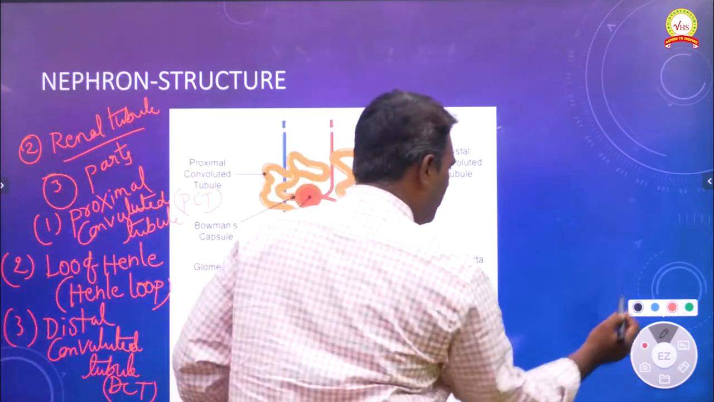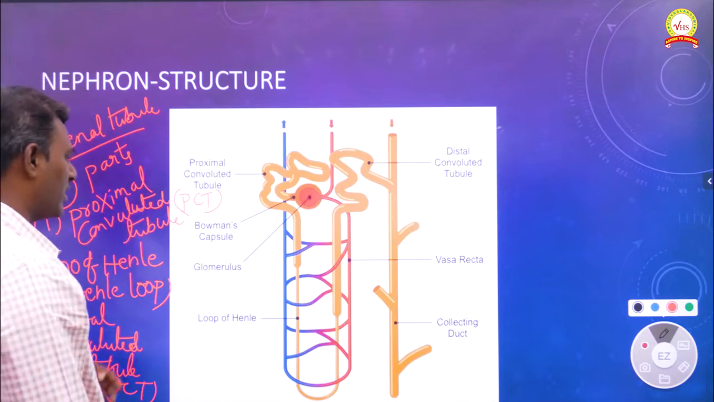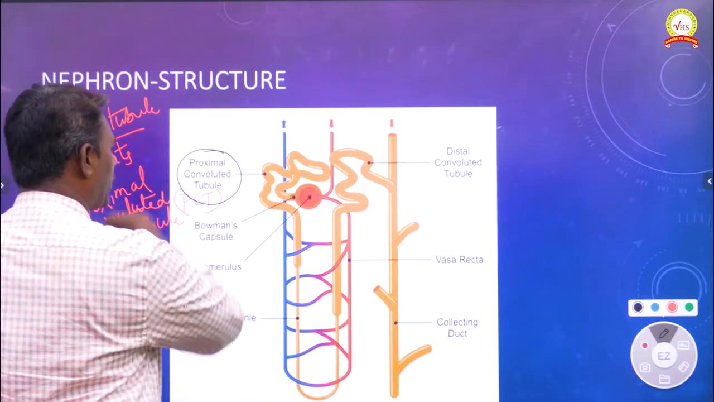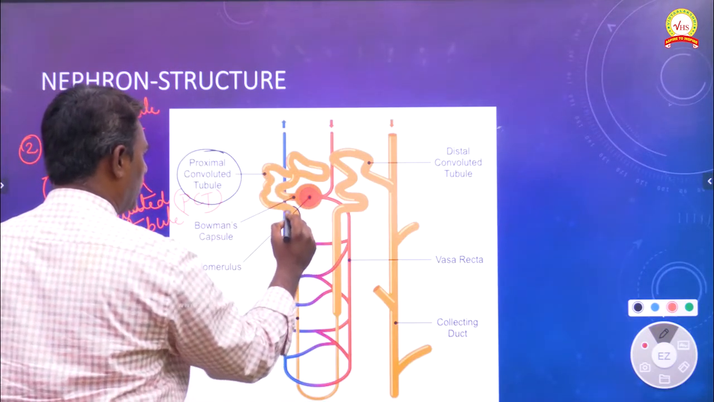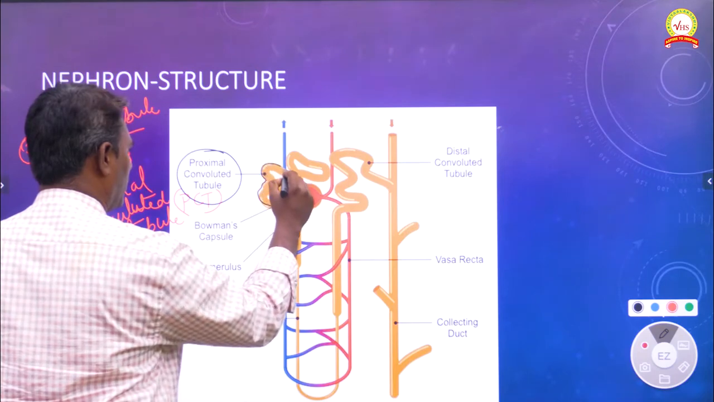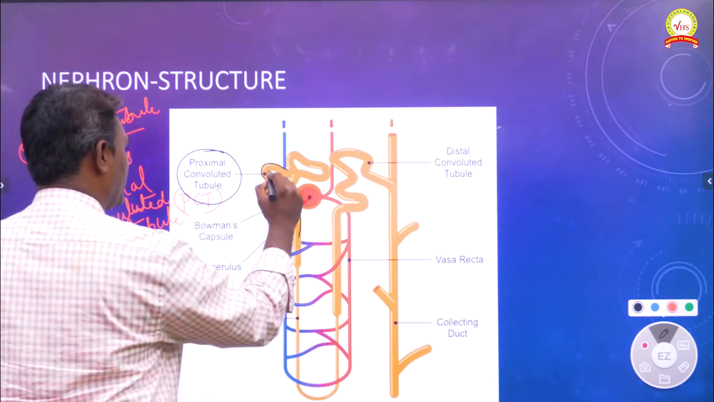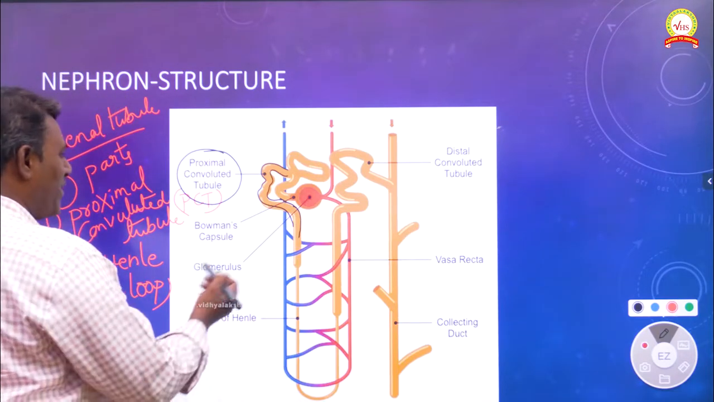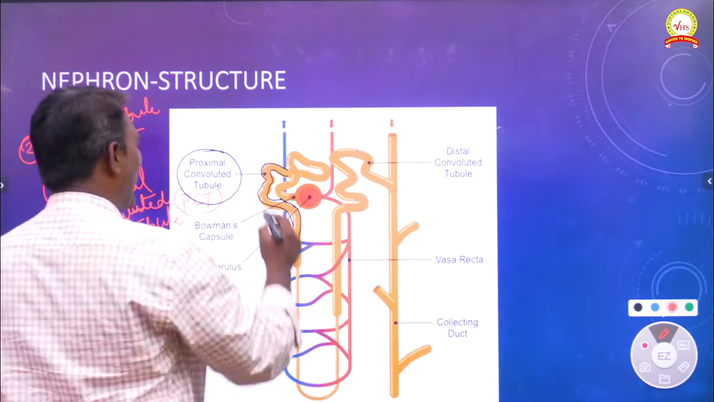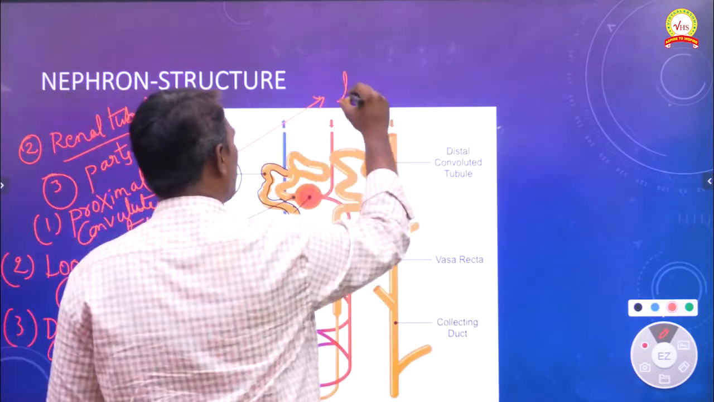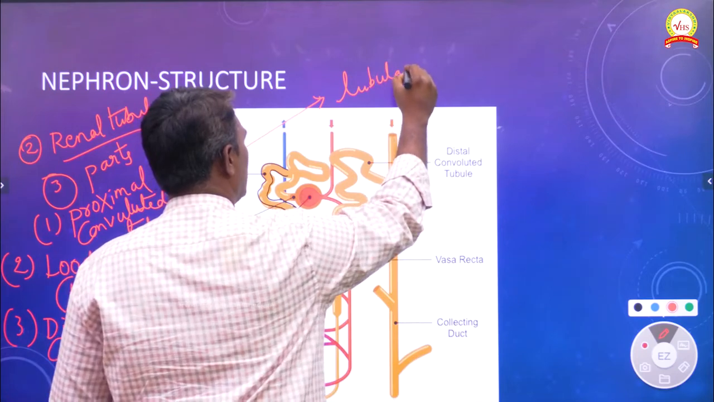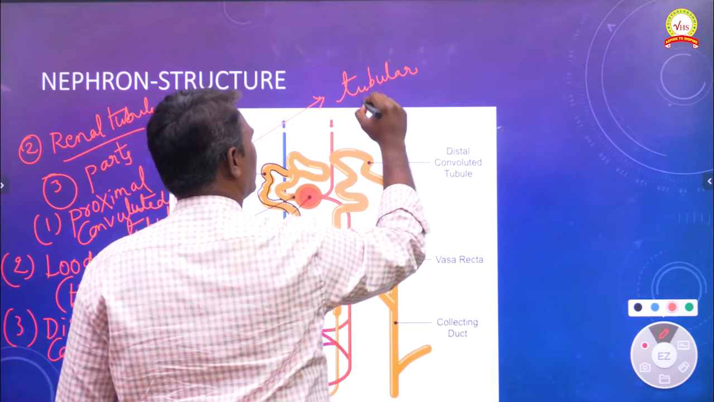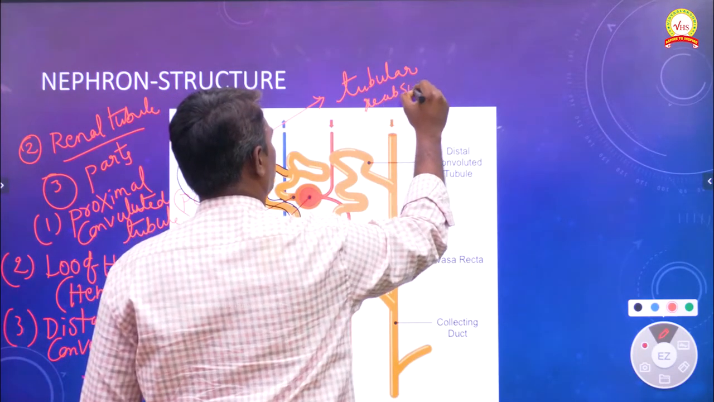Now let us see the function of these distinct parts. This we can consider as the proximal convoluted tubule, PCT. The main function of this PCT is that it is mainly involved in a special process called tubular reabsorption.